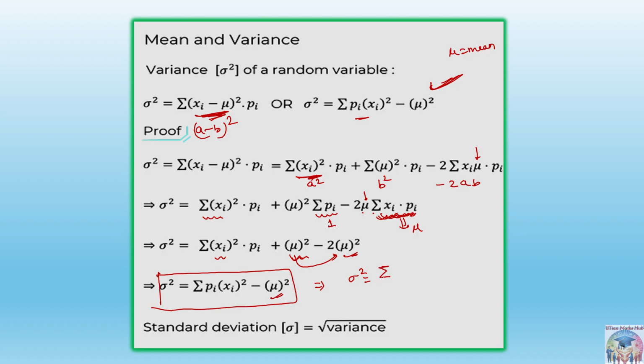okay, this sigma is different, this sigma is different, right? Summation, that means pi into xi whole square, or this xi whole square can also be written as (x1 minus x bar) whole square, like what we discussed, right? And then minus mu square. If you are writing x1 minus x bar, then you don't need to write minus mu square. Otherwise, if you are writing this, then you have to take pi into xi whole square. Okay, so this is the variance, the sigma square value.